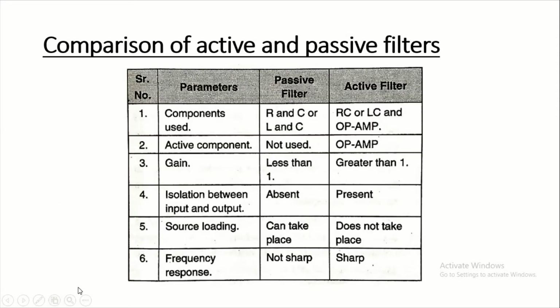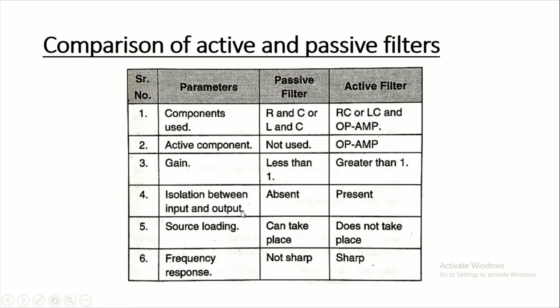Now, next is the comparison of active and passive filters. In a passive filter, the components used are R and C, resistor and capacitor, or L and C. According to these elements, it is named an RC filter or LC filter. Same for the active filter, RC or LC is used with the op-amp. Now, the second comparison point is that no active component is used in a passive filter, while the active filter uses an active component, the op-amp. The gain is less than 1 for the passive filter. It is greater than 1 for the active filter.